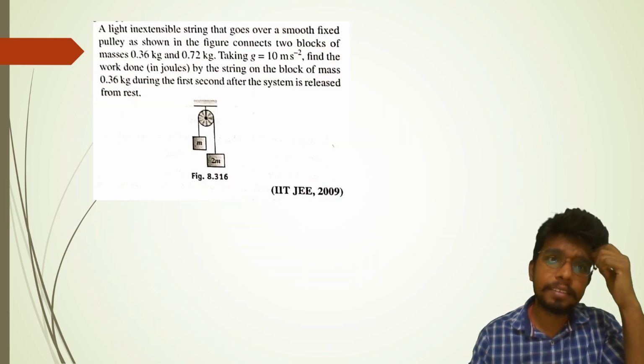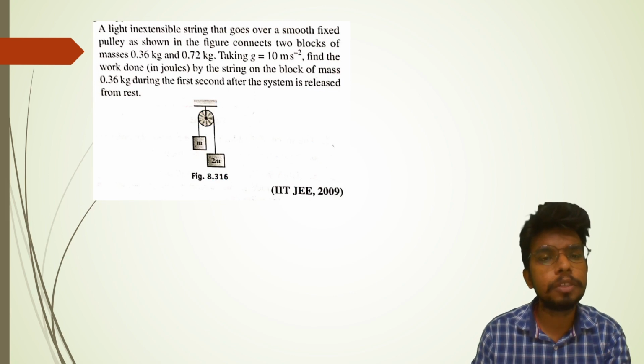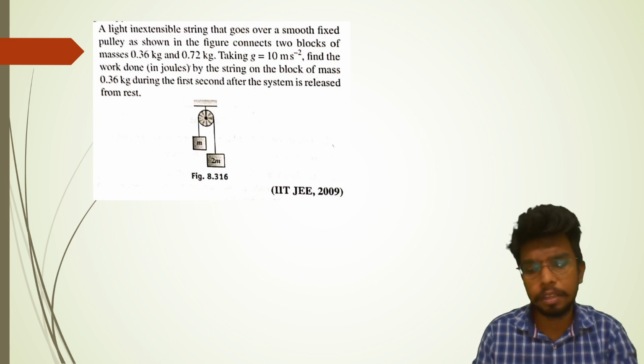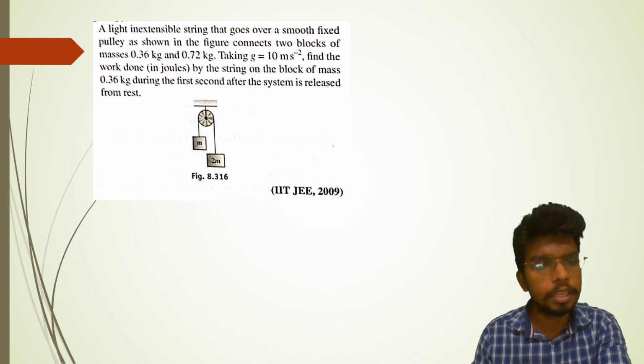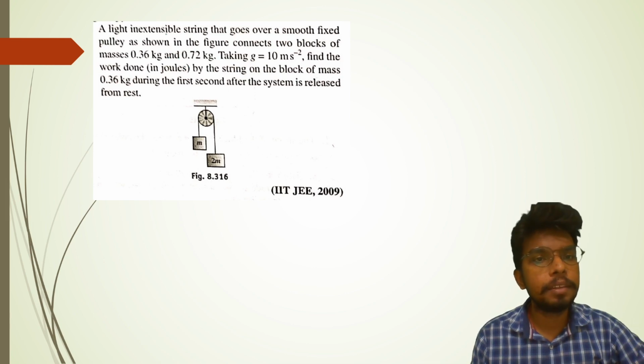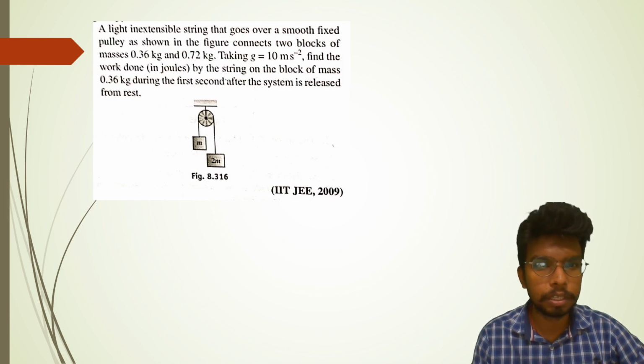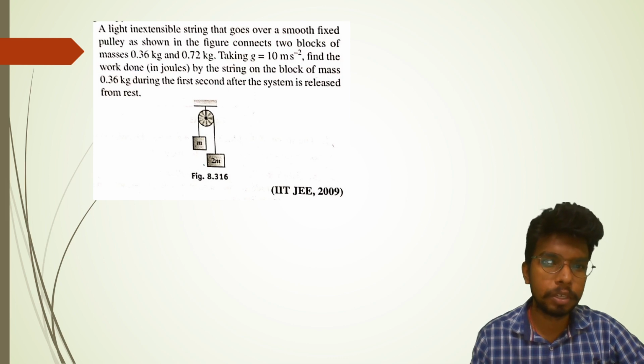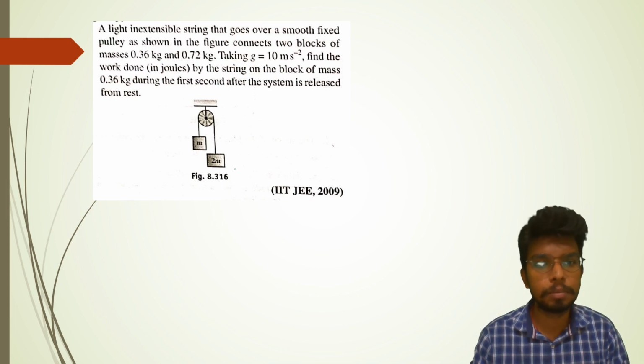Moving further: a light inextensible string that goes over a smooth pulley, as shown in the figure, connects two blocks of masses. You can try the previous problem. In case you have a problem, you can drop a comment below and I'll explain it to you again. A light inextensible string that goes over a smooth fixed pulley connects two blocks of masses 0.36 and 0.72. Find the work done in joules by the string on the block of mass 0.36 kg during the first second after the system is released.